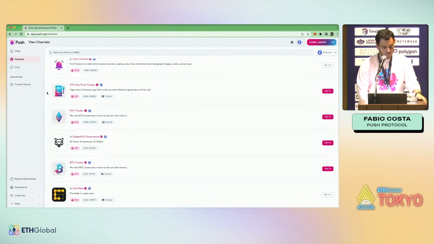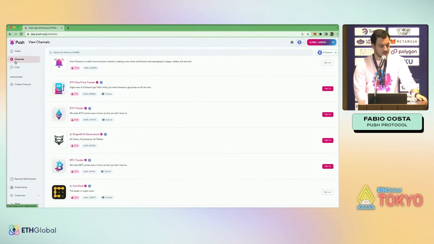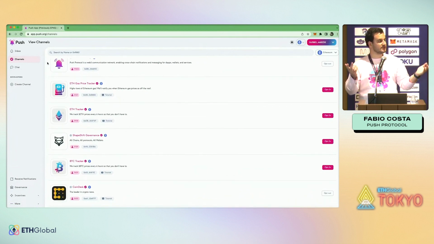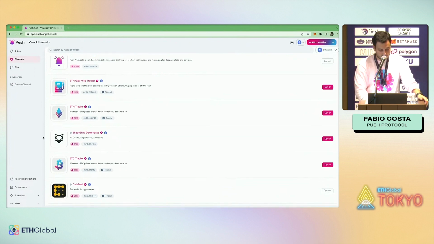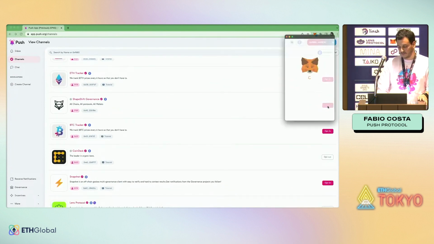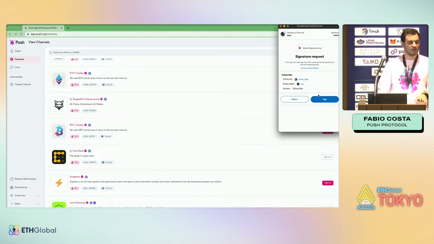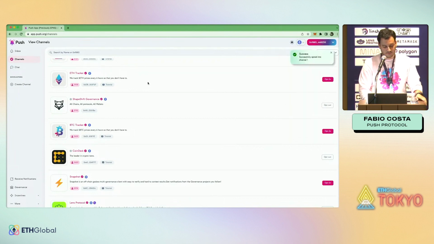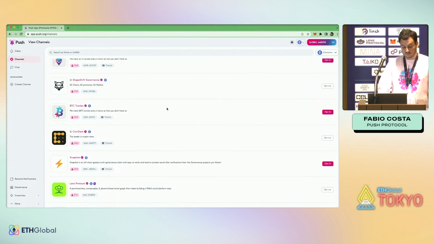Cool. So on Push Protocol, we have a concept of channels. And a channel is exactly like a YouTube channel. So me as a user, I can subscribe to channels to receive notifications, right? For example, there is this Shapeshift governance channel. I can just come here and opt in. All I have to do as an end user is sign a message. And that's it. Whenever there's a new governance proposal for Shapeshift, I'll start receiving a notification.